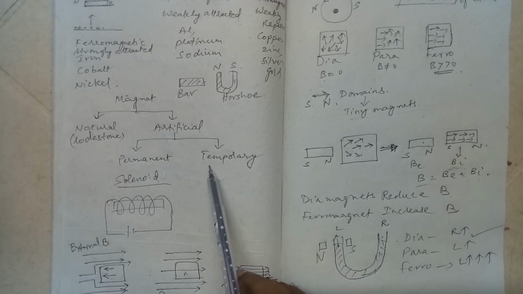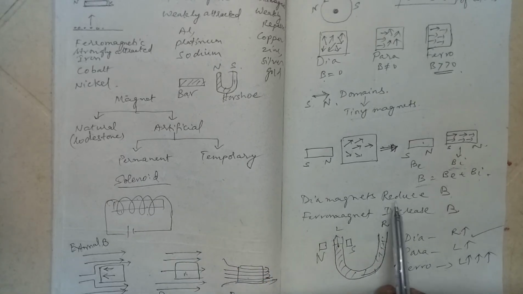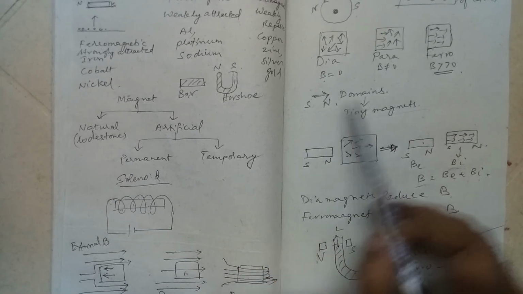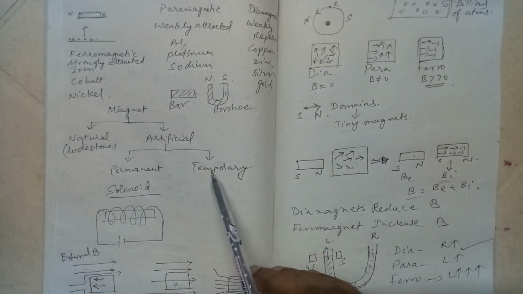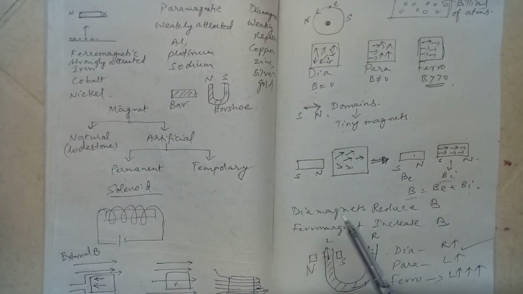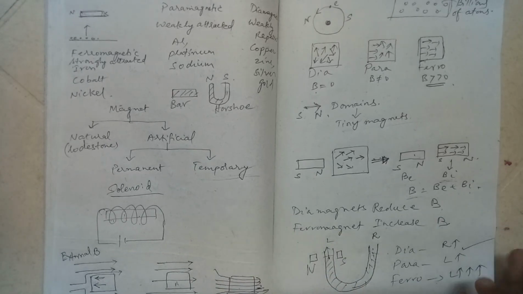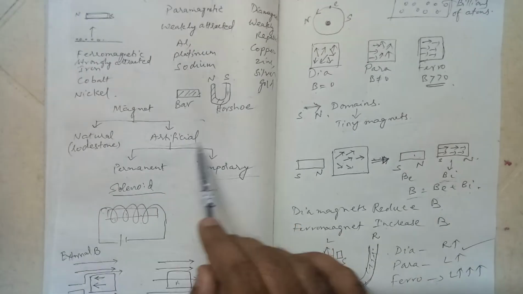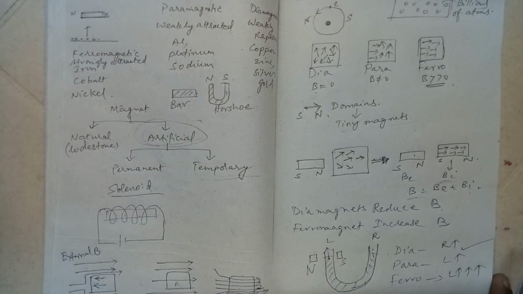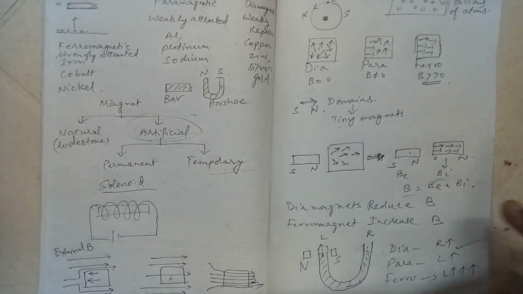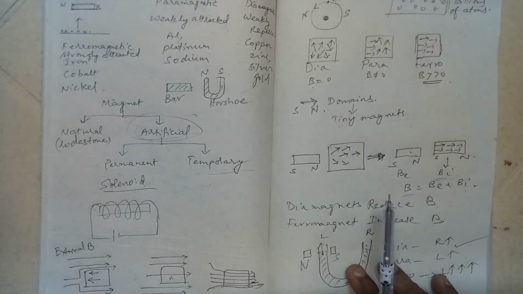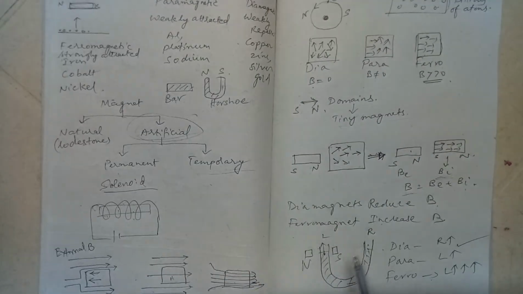Now you understand the difference between temporary and permanent. If it solidifies and stays in this state forever, it becomes a permanent magnet. If current is passed just for some time and removed, it behaves like a temporary magnet. But in both cases they were artificial, they were man-made, right? In lodestone, this type of structure is there in nature by itself. That's why it behaves like a natural magnet.